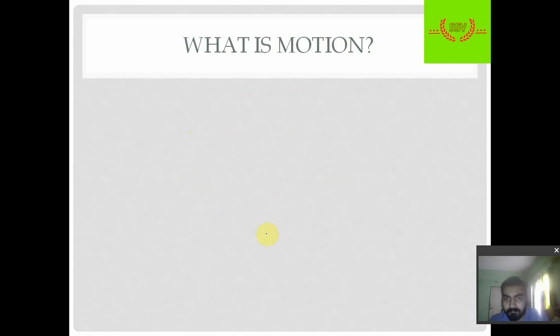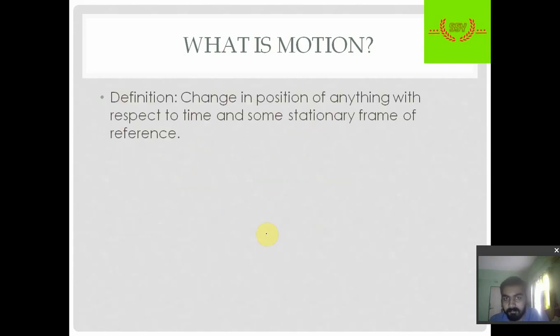So what is motion? Motion is defined as change in position of anything with respect to time or with respect to some stationary frame of reference. Suppose anything is changing its position from one position to another, and it is changing position with respect to time, then we can say that the body is performing some motion. Also, stationary frame of reference. You may not have heard this term, but a stationary frame of reference is a reference.